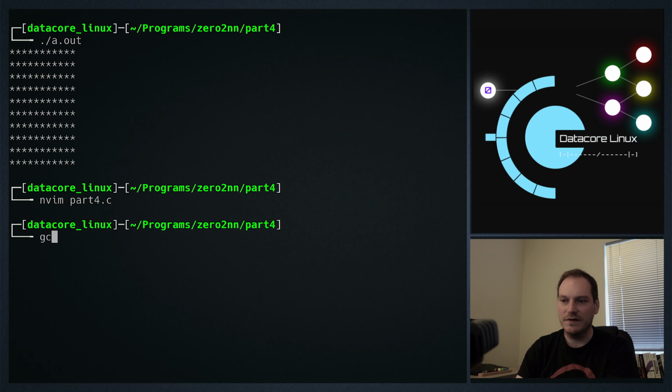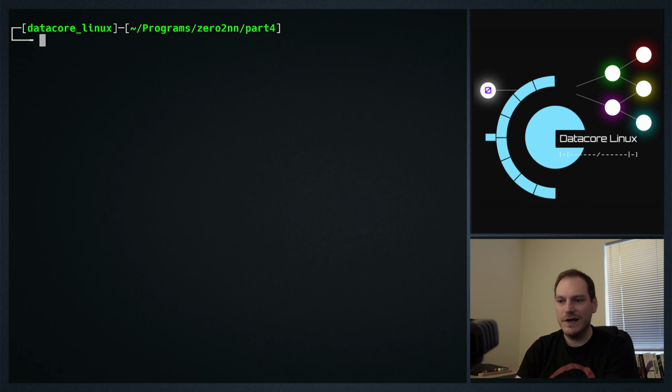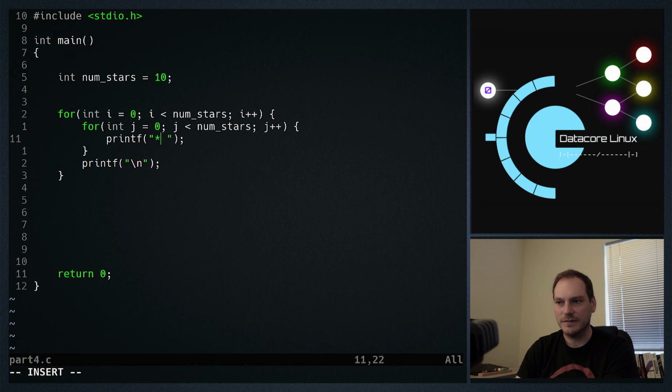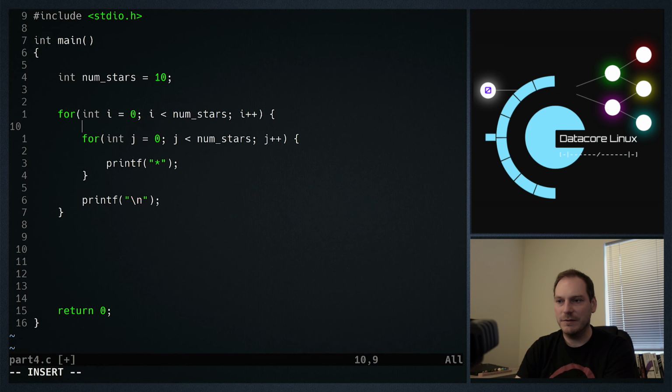So we're still only printing out one star, but we're doing it 10 times down and 10 times across. Let's see what happens. And we get the right solution. In fact, if we stick a space in there, we can pretty much make a square. That looks kind of squarish, doesn't it? We'll put that back for now. So let's space these things out a bit so we can see what we're doing.